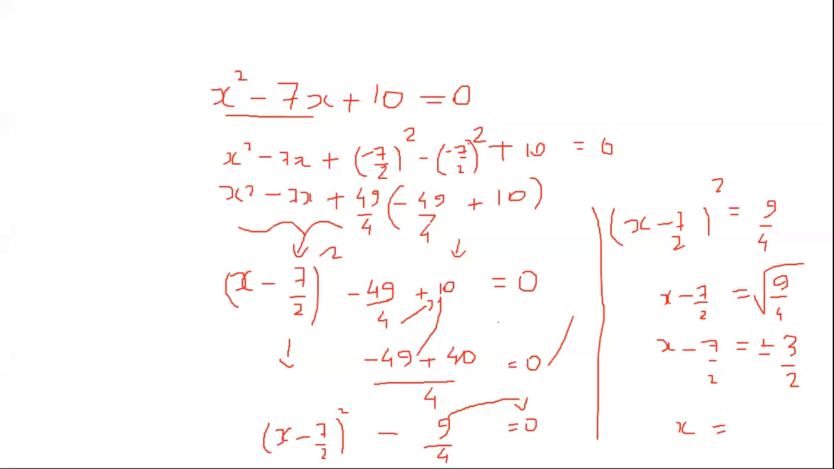7 plus 3 is 10. 10 by 2 is 5. Minus 3 plus 7 is 4. And 4 by 2 is 2. I'm not writing that step. But yeah. If you have questions, you can ask now.